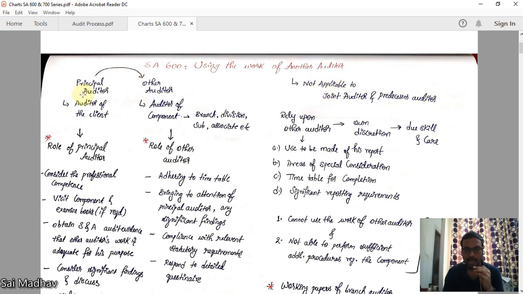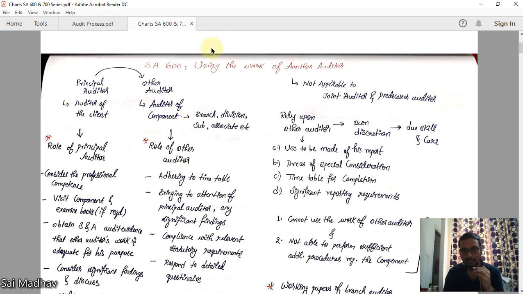So in this standard, the main auditor who is auditing the company is known as the principal auditor. He is the auditor of the client. Now he is using the work of the other auditor. This auditor is for a component. What is a component? Branch, division, subsidiary, associate, etc. For example, you are auditing a company, you are auditing the CFS, consolidated financial statements of the company. In that CFS, there may be some subsidiaries, divisions, etc. Those are audited by some other auditor.